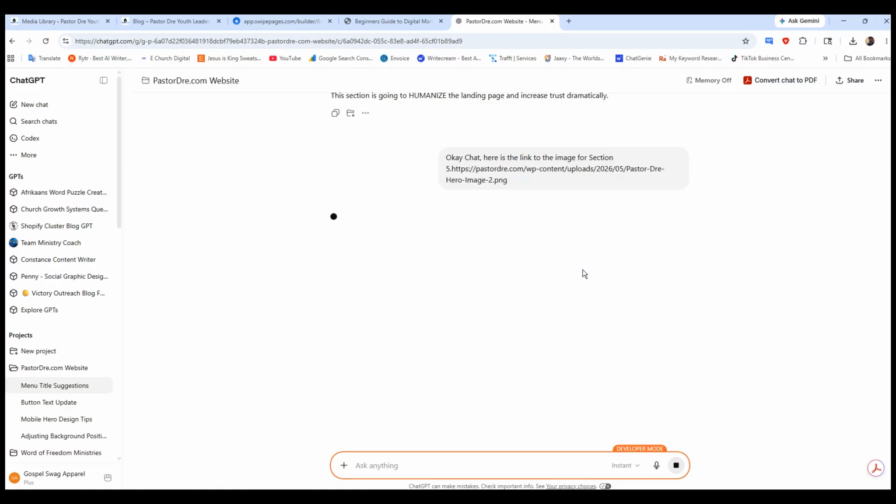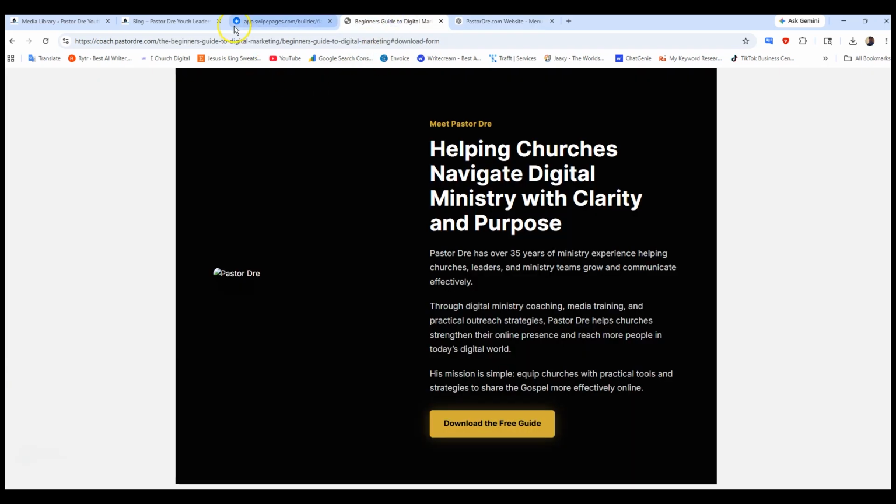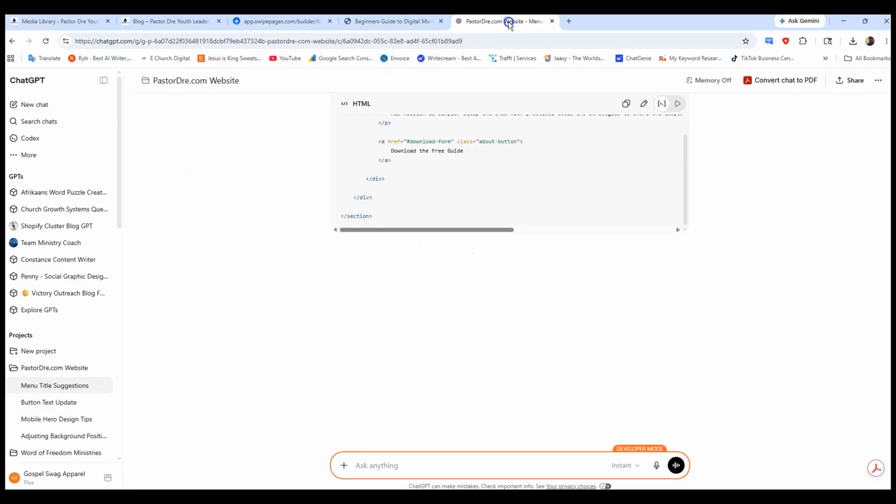This is cool how chat's helping us create a landing page step by step. So here's section 5 with your Pastor Dre image already added. So it's giving us the whole section with the image added, which is pretty cool. While that's doing that, let me just refresh this. Download the guide. I like that. Let me see, download the guide. That's probably going to take them to our lead generation section, but we'll see.